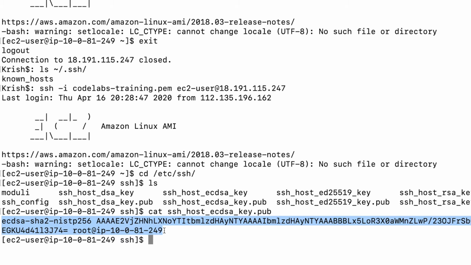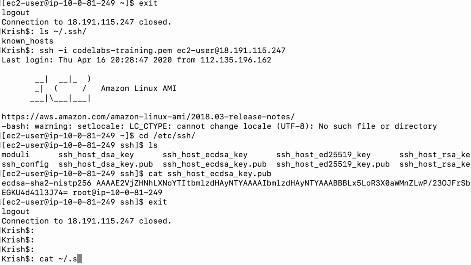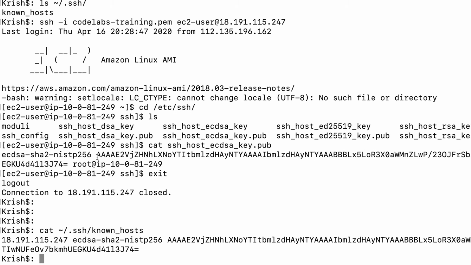I am going to exit from here and see what is inside my local machine's known_hosts file. So, what does it have there? Now you can see this is identical. It starts with AAAAE2, and then you have this 230JF and so on. So, you can say it is identical. What it has done is, when I tried to connect to the server, it sent me the fingerprint. I said okay, yes, accept this. So, now it stored the server's public key inside my known_hosts.